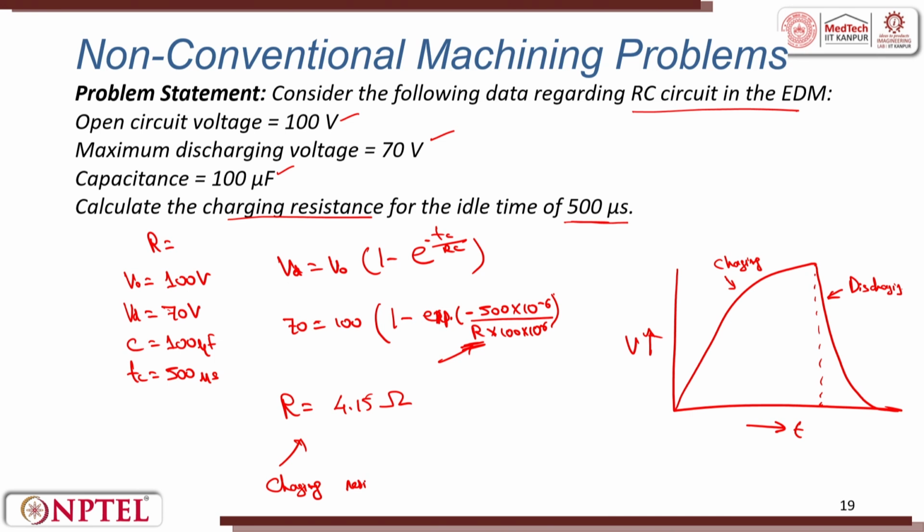So this is our charging resistance. I have taken very basic problems and examples using the very basic formulas or relationships which are there in these three processes that I have used in this lecture.